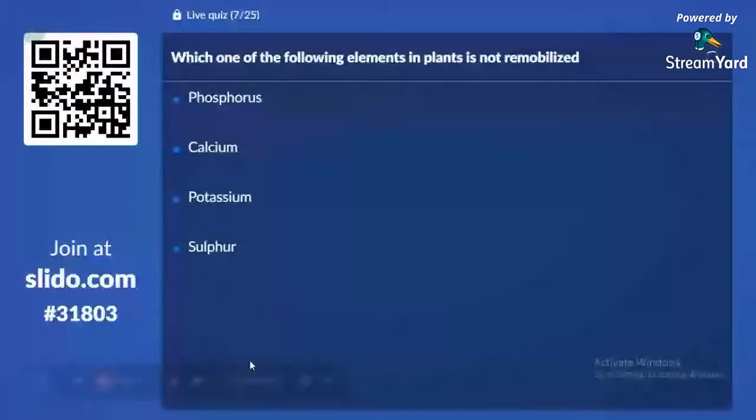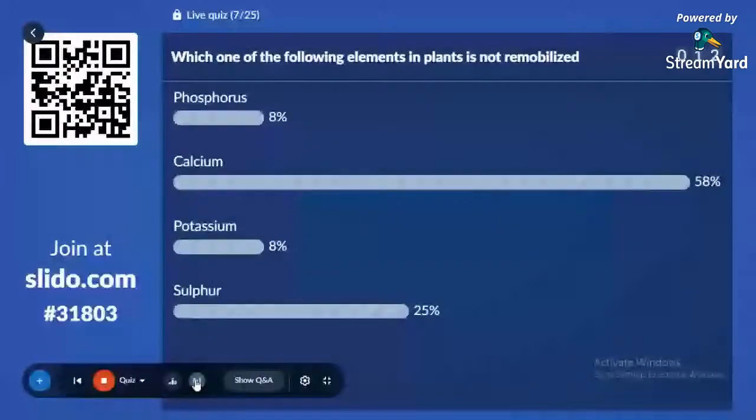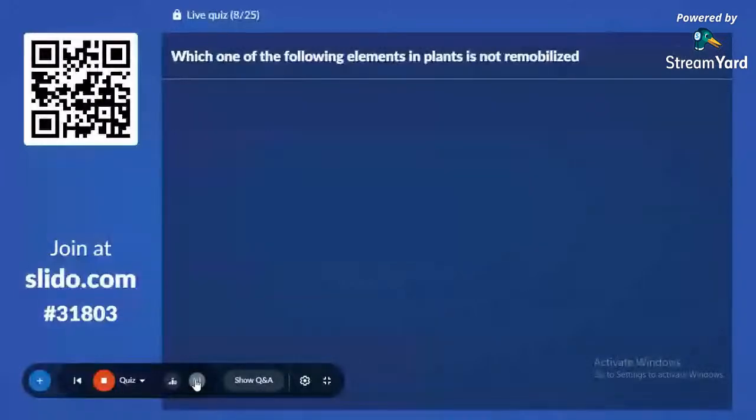Yes, 58% with calcium. Let's check the correct answer: it is calcium. Calcium is the element in plants that is not remobilized. Eighth question on the screen.